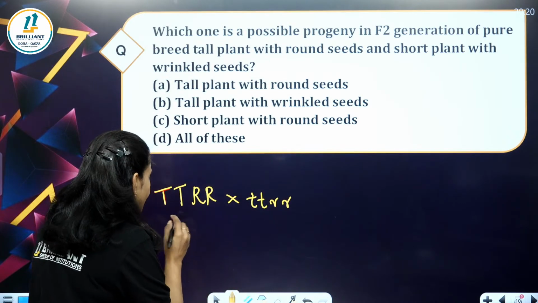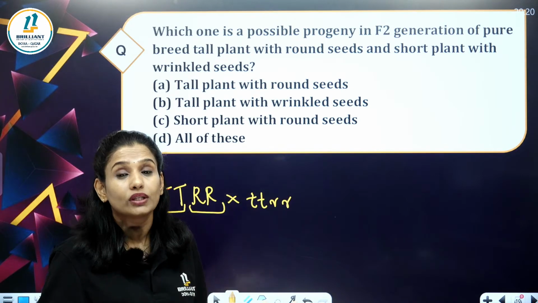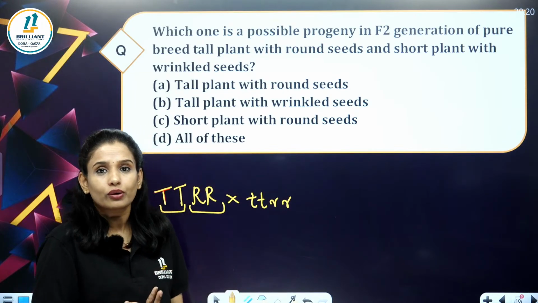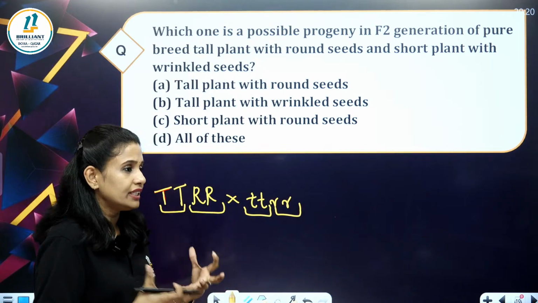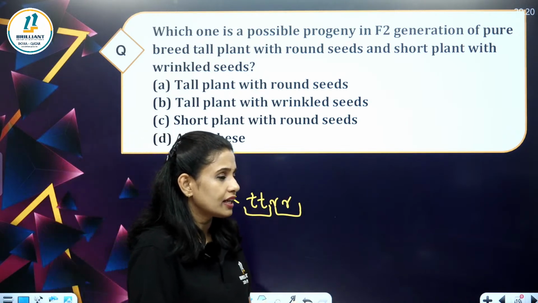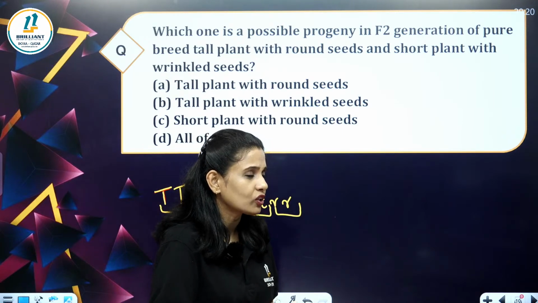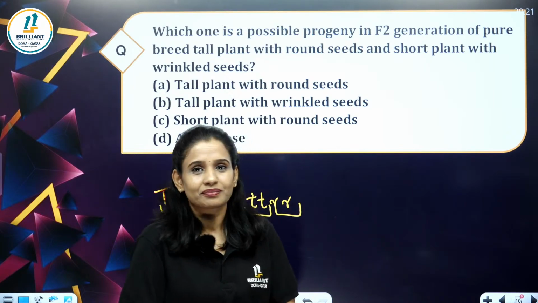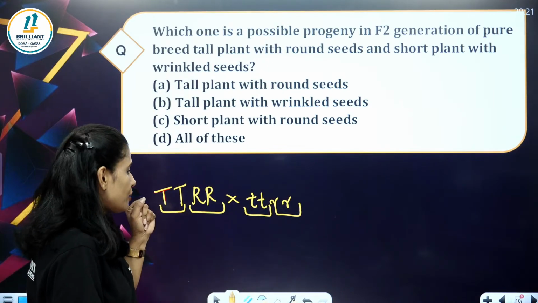So it is very clear that there are two characters here. What kind of a cross it is? Comment it. Here two characters are here, two sets of different genes. So it is called a dihybrid cross. Comment your answers fast. Come on. So it is a dihybrid cross.